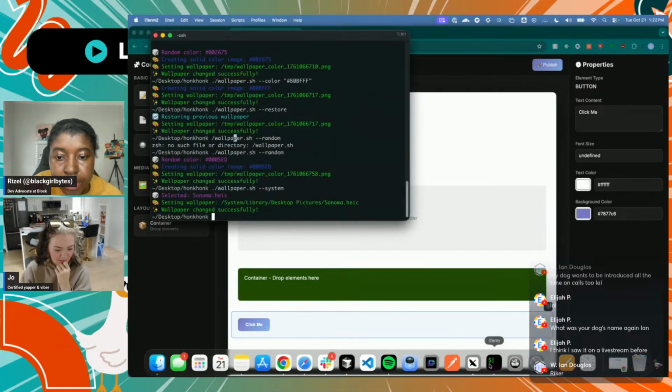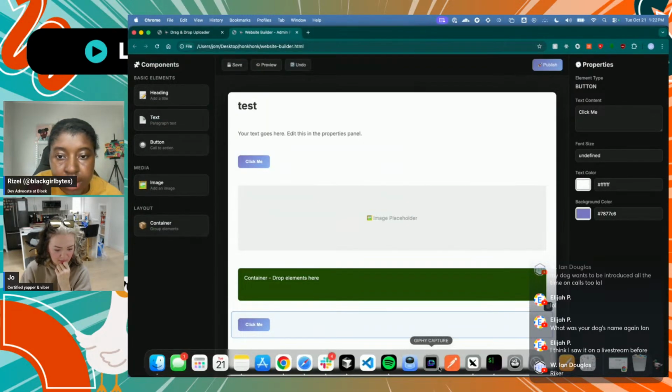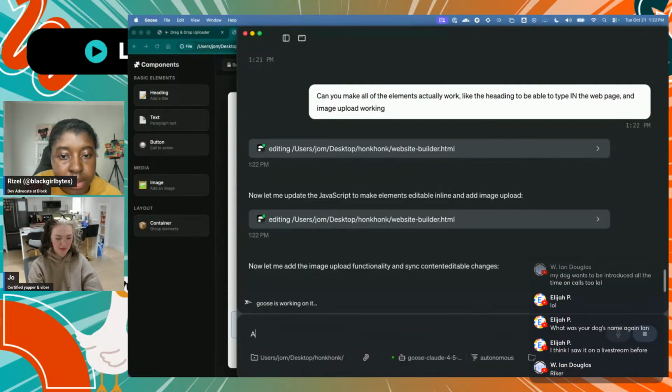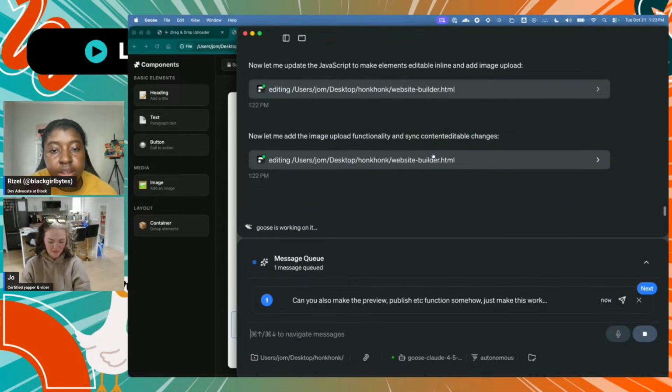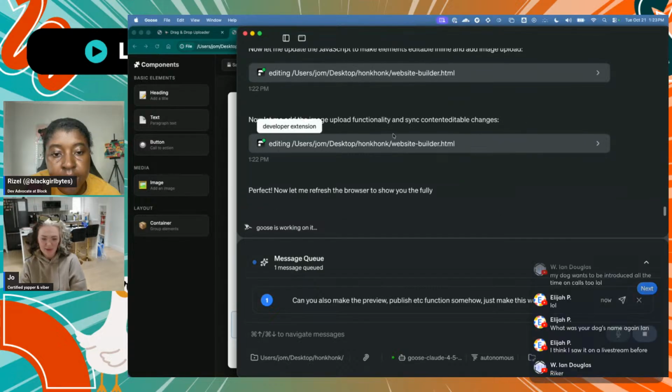Okay. We'll wait for that. Oh, that was from the thingy. Can you also make the preview, publish, etc. function somehow? Let's make this work locally for us because it's probably going to try to actually publish the website. I'll just queue that while it's doing the other stuff, but we're getting there.